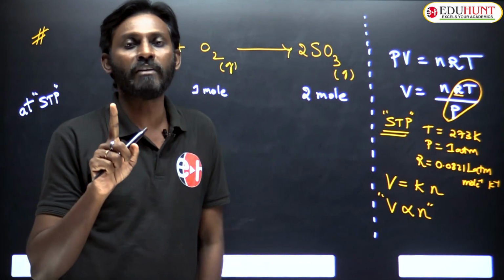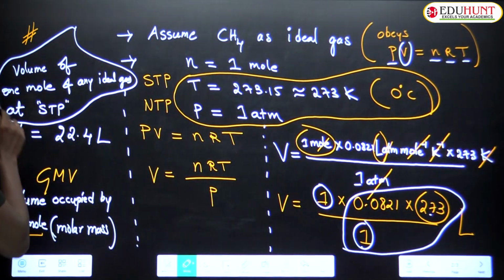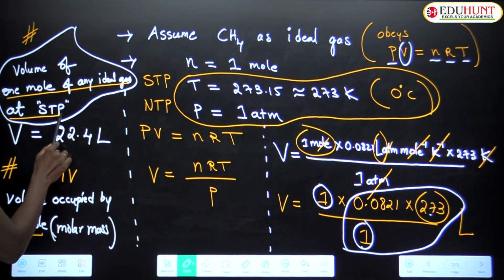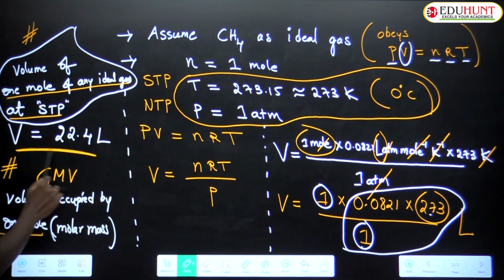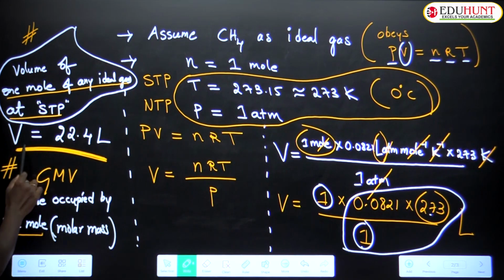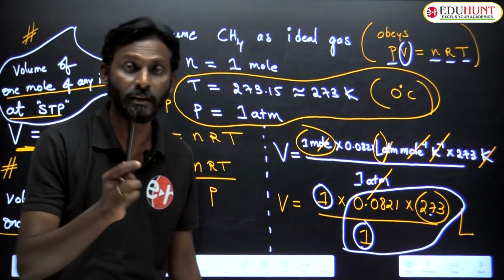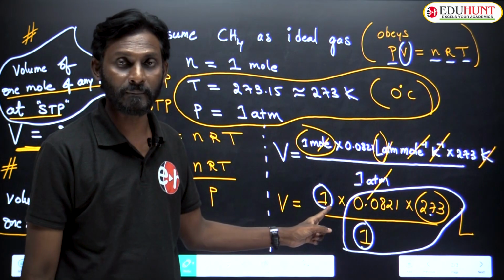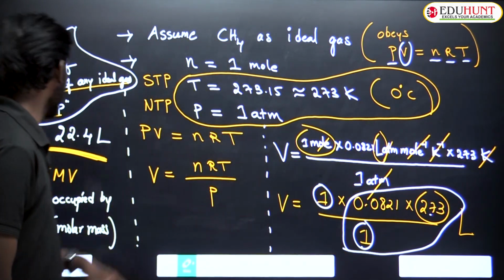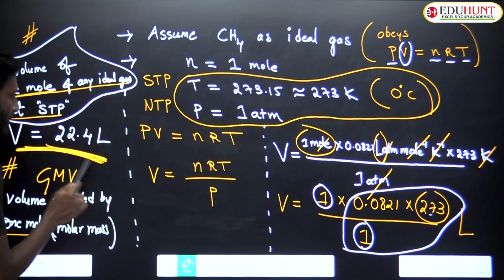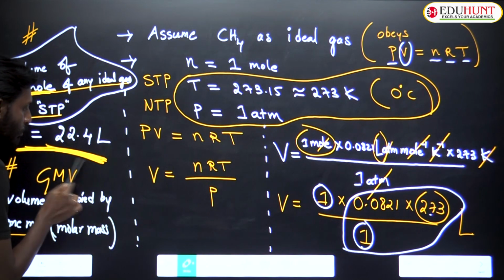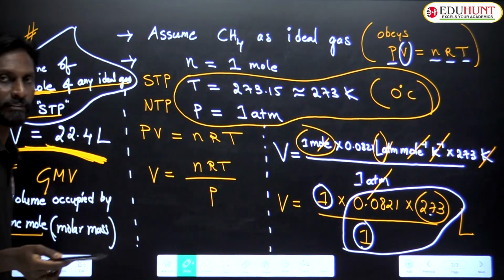What you learned previously: at STP, 1 mole of any ideal gas occupies 22.4 liters. Remember this always. But volume depends upon mole only now. If the conditions are fixed, volume depends upon the number of moles only. If 1 mole occupies 22.4 liters, then 2 moles occupy 2 into 22.4, 3 moles 3 into 22.4, 4 moles 4 into 22.4, like that.